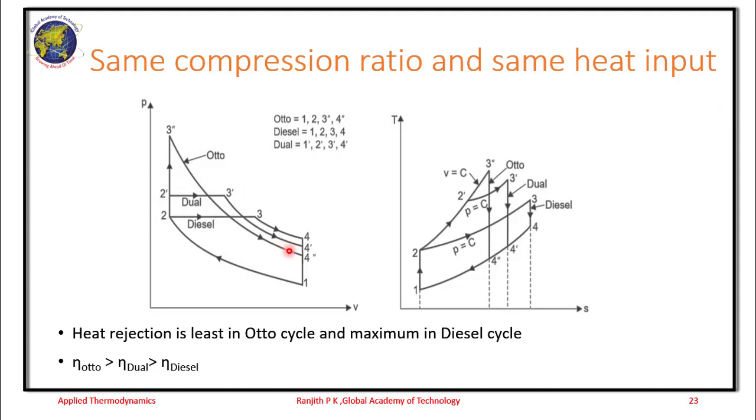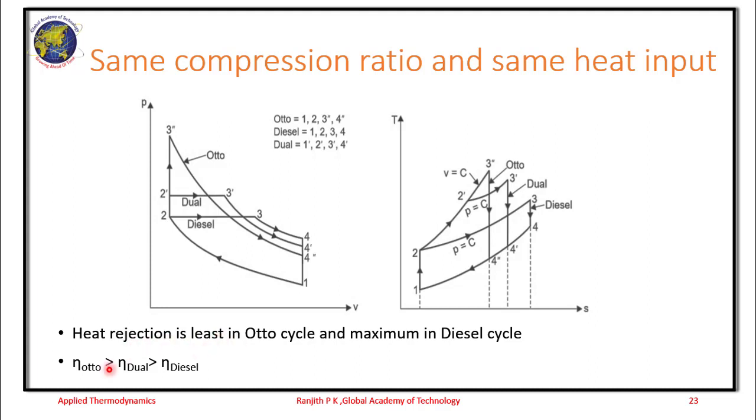If you look at the PV and TS diagrams, the heat rejection, which is essentially process 4 to 1, is least for 4 dash to 1, which is the Otto cycle, and the heat rejection is maximum for 4 to 1, which is the diesel cycle. So here also the efficiency of the Otto cycle is more because the heat rejection is less.